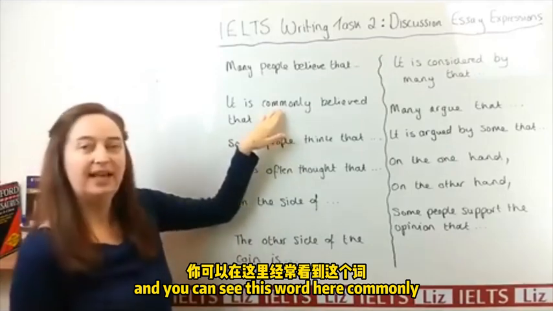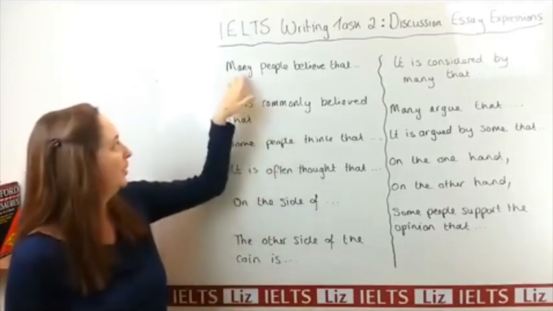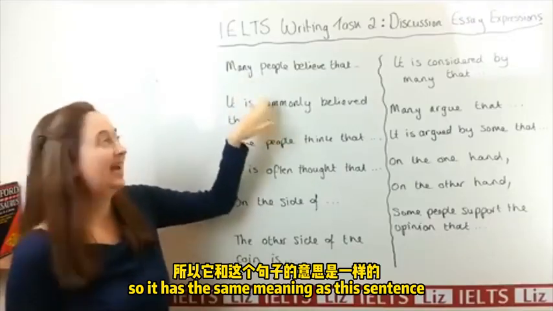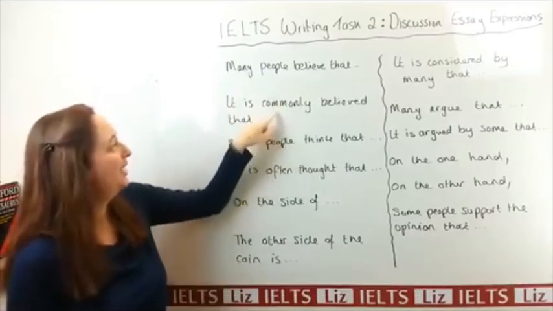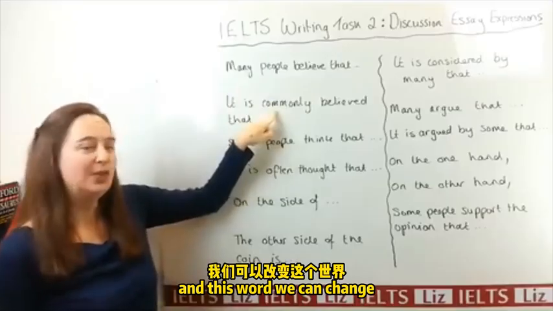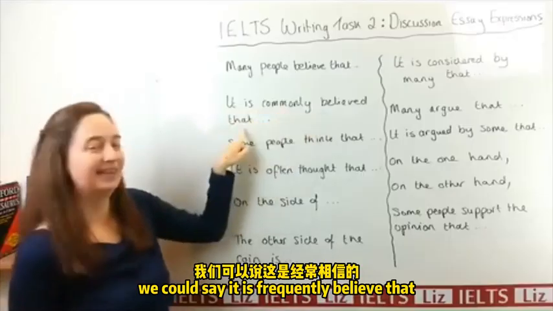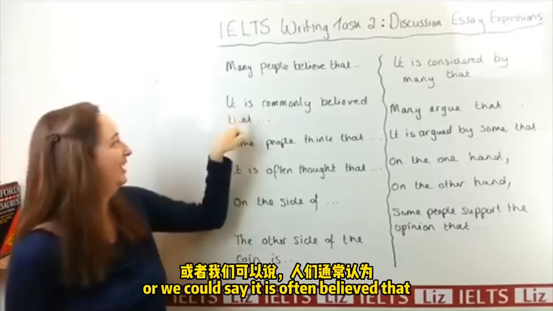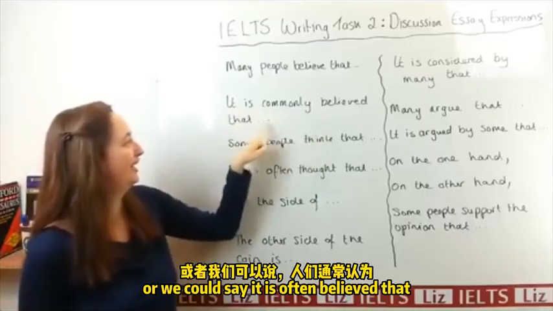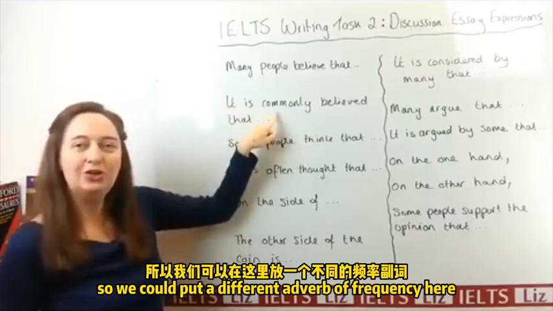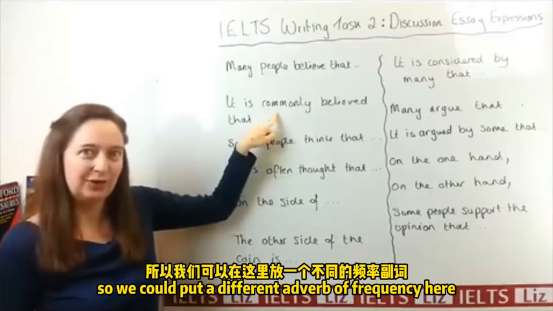That means many people. So it has the same meaning as this sentence. And this word we can change. We could say, it is frequently believed that. Or we could say, it is often believed that. So we could put a different adverb of frequency here.